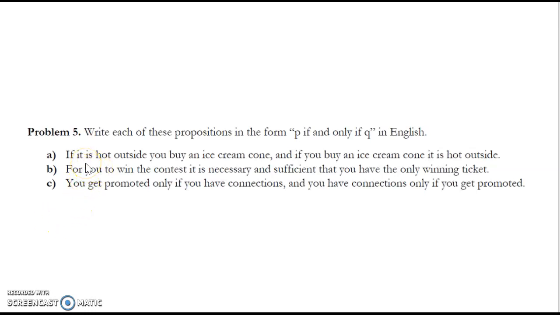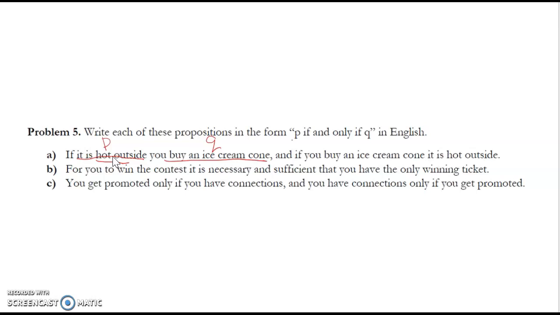If I read this: if it is hot outside, you buy an ice cream cone, and if you buy an ice cream cone, it is hot outside. So for these problems, the goal is to notice which of the parts is the P and which proposition is the Q. It is hot outside would be my P, and you buying an ice cream cone is Q. So A can be rewritten as: it is hot outside if and only if you buy an ice cream cone. That's it for A.